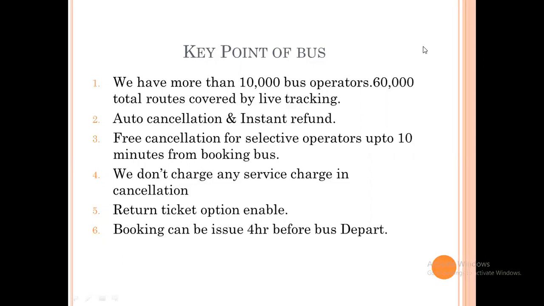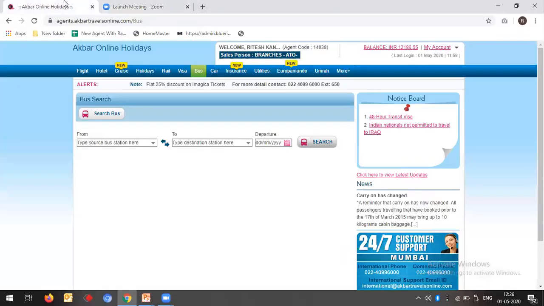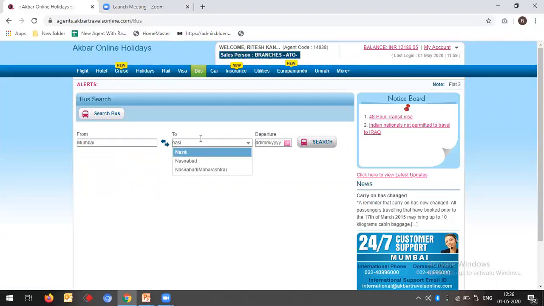Okay, so I will take you to my bus product in our portal right now. So this is our bus product. It's logged into agents.akbartravelsonline.com. I'm just putting from Mumbai. I'm putting Nasik here. If you check, drop downs are coming. If you put even a single or two alphabets, the drop down will show to you, so it is an easy way to find out the sector.